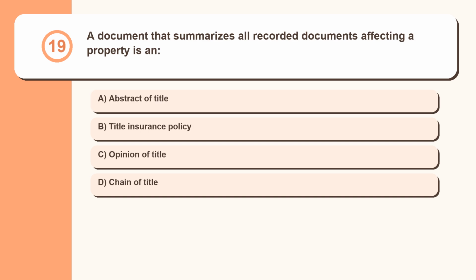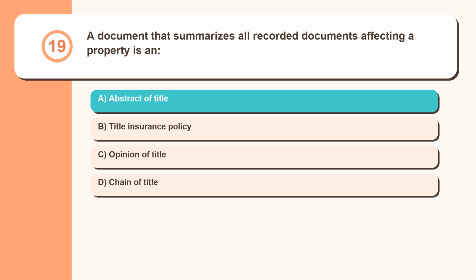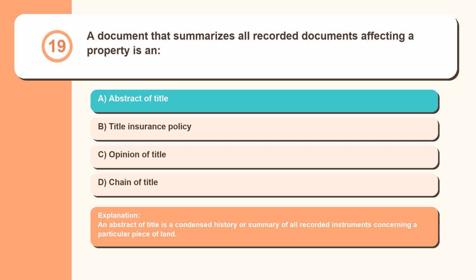Question 19. A document that summarizes all recorded documents affecting a property is an abstract of title, title insurance policy, opinion of title, chain of title. An abstract of title is a condensed history or summary of all recorded instruments concerning a particular piece of land.